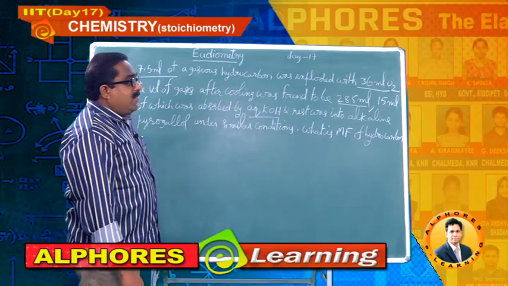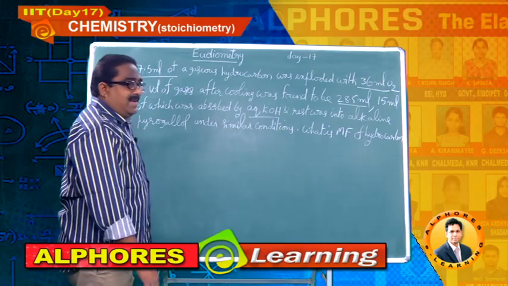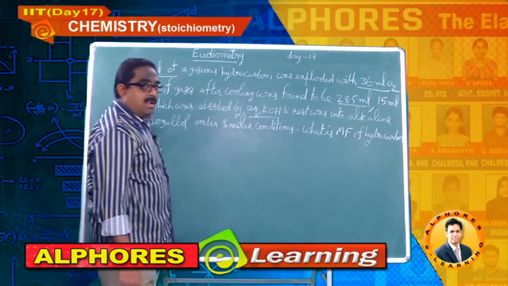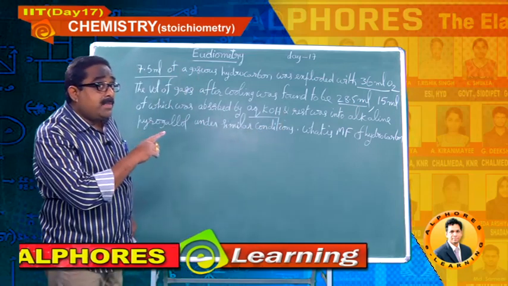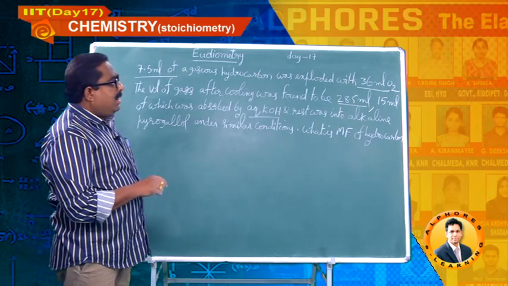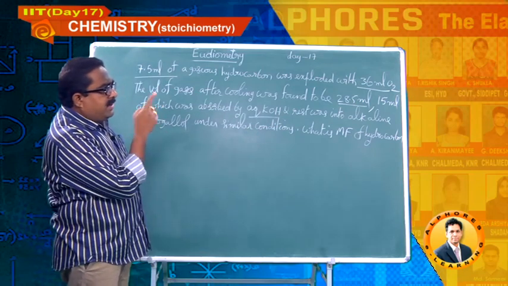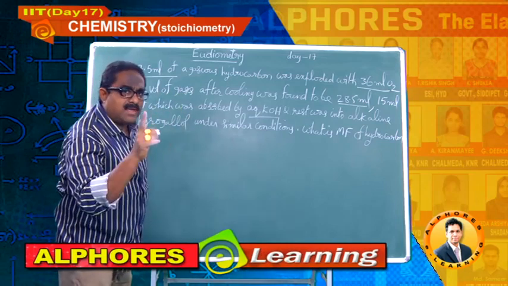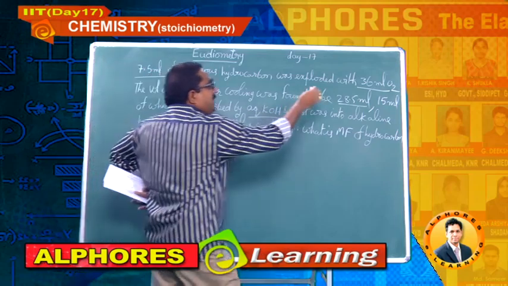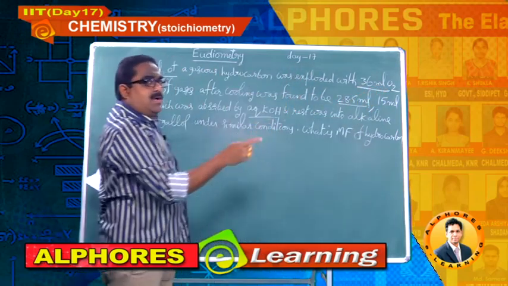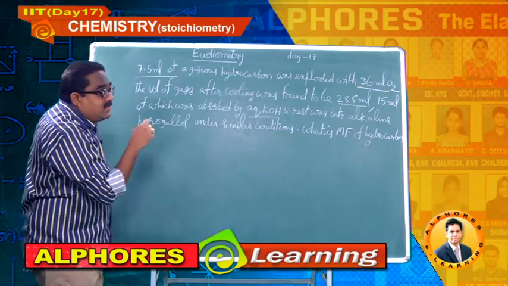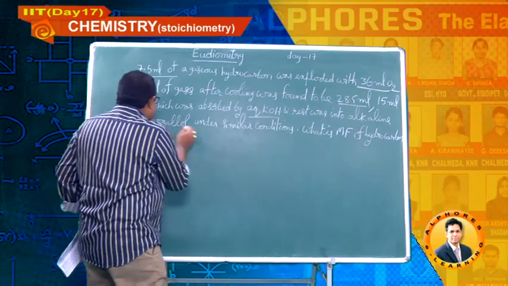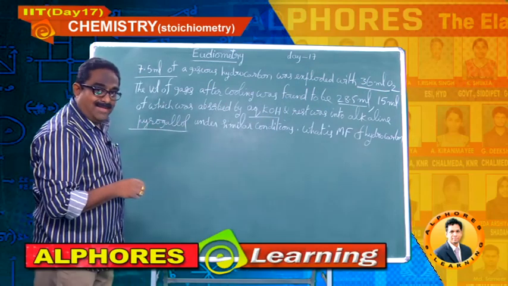So the volume of carbon dioxide obtained is 15 ml. The rest was absorbed by alkaline pyrogallol. Alkaline pyrogallol absorbs which gas? Oxygen gas. This means that the 36 ml oxygen did not all undergo combustion. Only some volume of the 36 ml is undergoing combustion. That's why oxygen is still left after the combustion and is finally absorbed by pyrogallol.